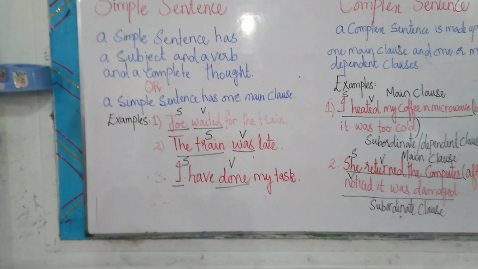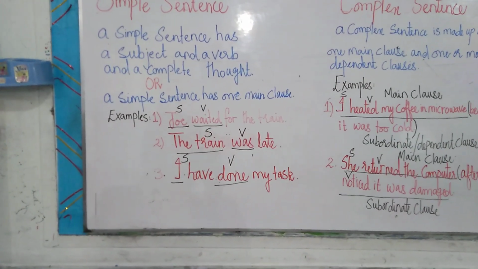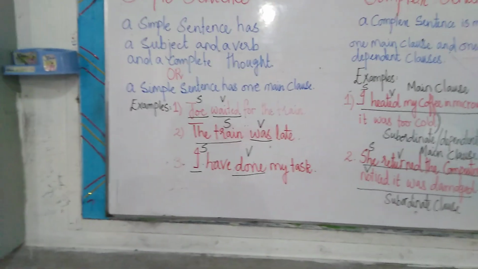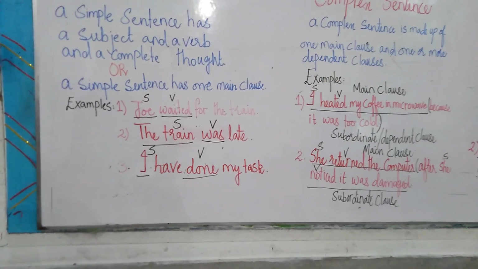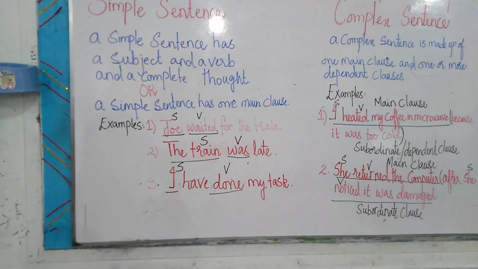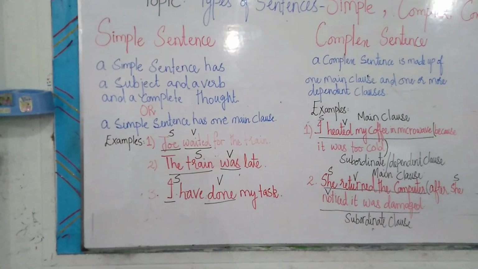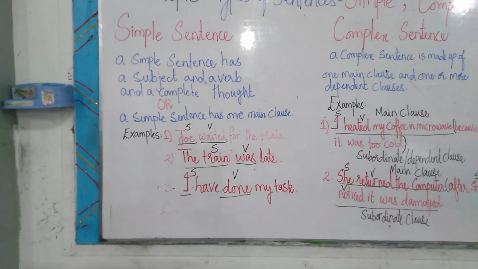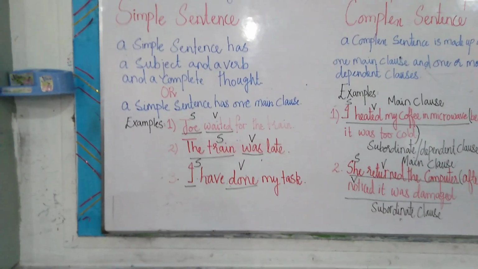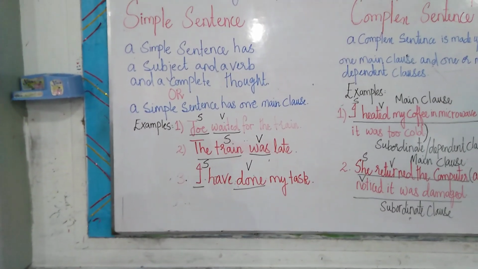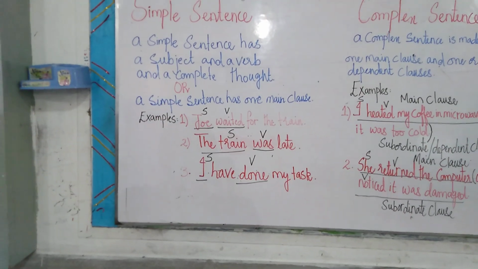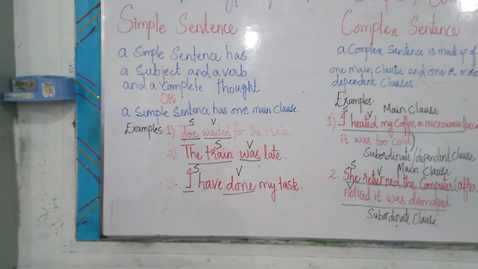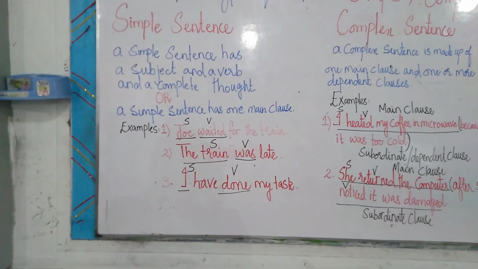So it's a simple sentence. The third example of the simple sentence is, I have completed my task. I is a subject, completed is the verb, and it's giving a complete thought, that someone has completed his or her task. So yes, it's a main clause.